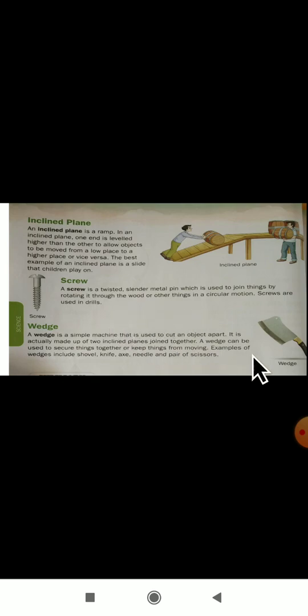Next one is a wedge. You can observe the image of a wedge here. A wedge is a simple machine that is used to cut an object apart. It is actually made up of two inclined planes joined together. A wedge can be used to secure things together to keep things from moving. Examples of wedges: shovel, knife, axe, needle and pair of scissors. These are sharp and inclined in shape, so these are all examples of wedges.